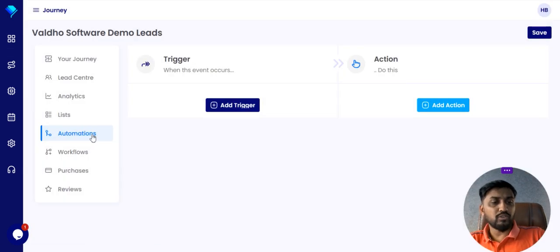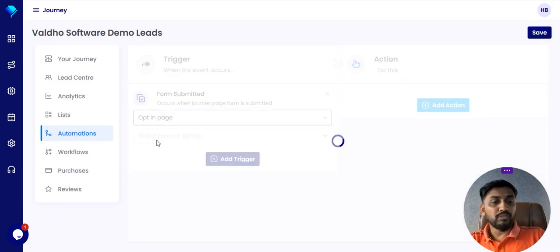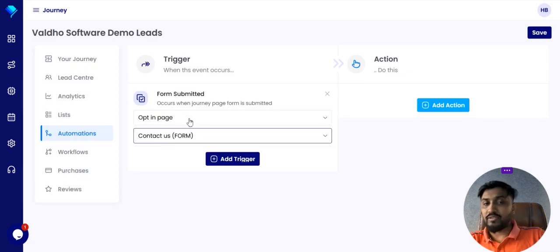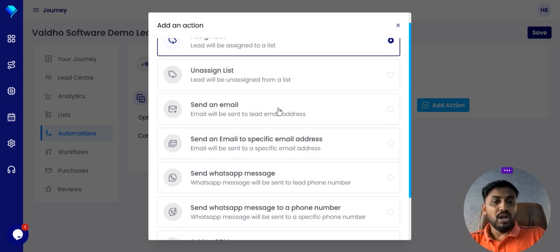Here is the automation, nice automation. Let me show you again. Once you click on this automation part, automation works very simply. On a landing page, if someone is filling up the form, you have to select the form we have uploaded on the landing page. So we have to select that form, and once you add the trigger, you have to put the action on it. When you click on this action, this will perform automation.